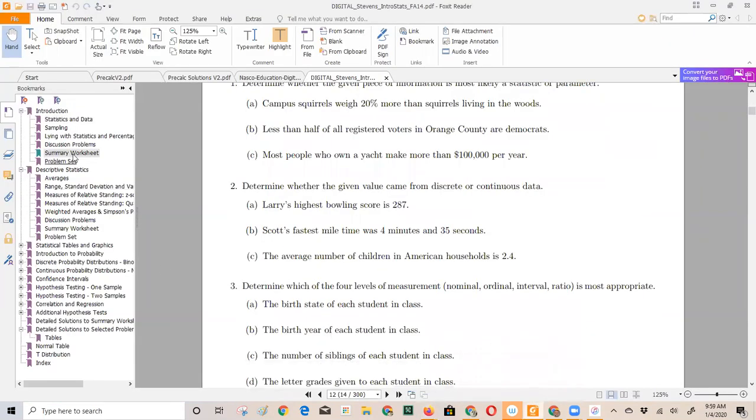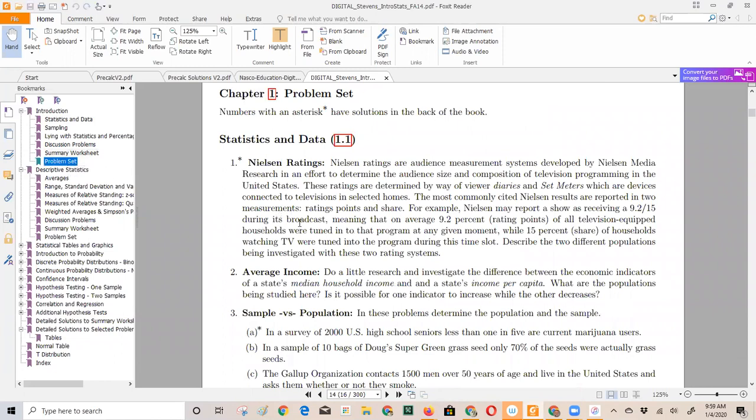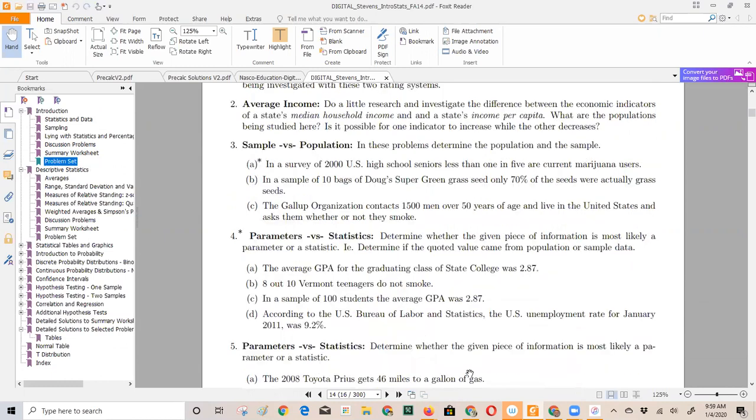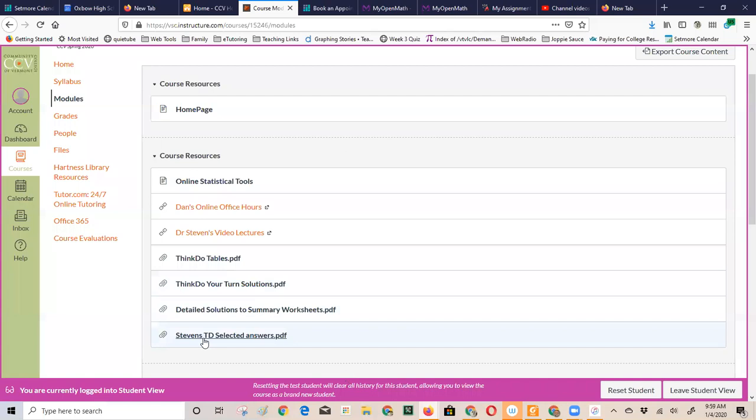And this is all ungraded stuff, folks. I'm not going to collect this for a grade. This is for your practice, for you to get mastery of this stuff before you take quizzes and tests on it. Anything that's got an asterisk with it in the problem set is going to have a detailed solution here. And he does go into quite a bit of detail. So let's get back to the textbook now.